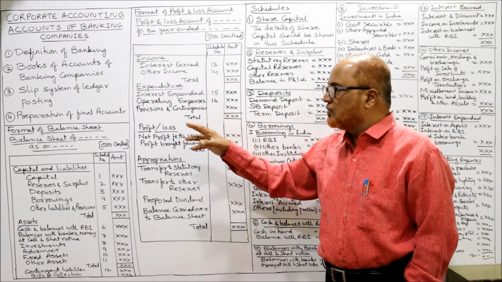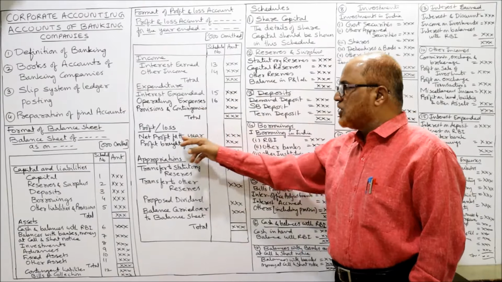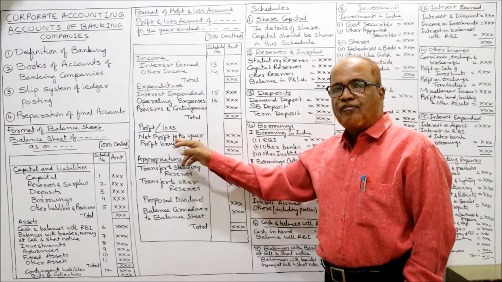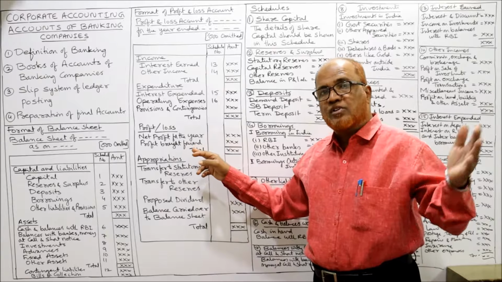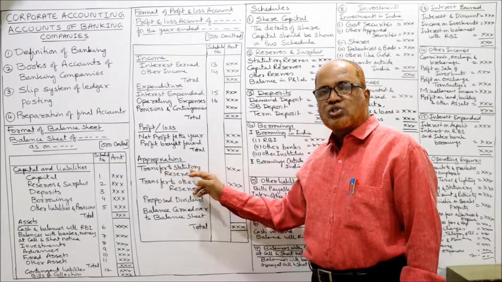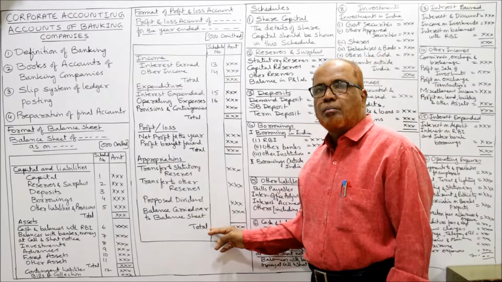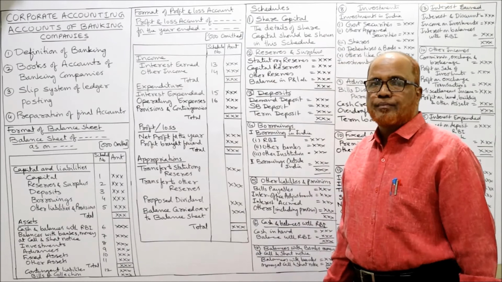I'll explain to you in the next video what the provisions and contingencies are. Total. Income minus expenditure will give the net profit for the year. If profit brought forward is given in the problem, which is coming from the last year, that will be added. Appropriations: transfer to statutory reserve, transfer to other reserves, or proposed dividend, and the balance carried over to balance sheet. That's all.